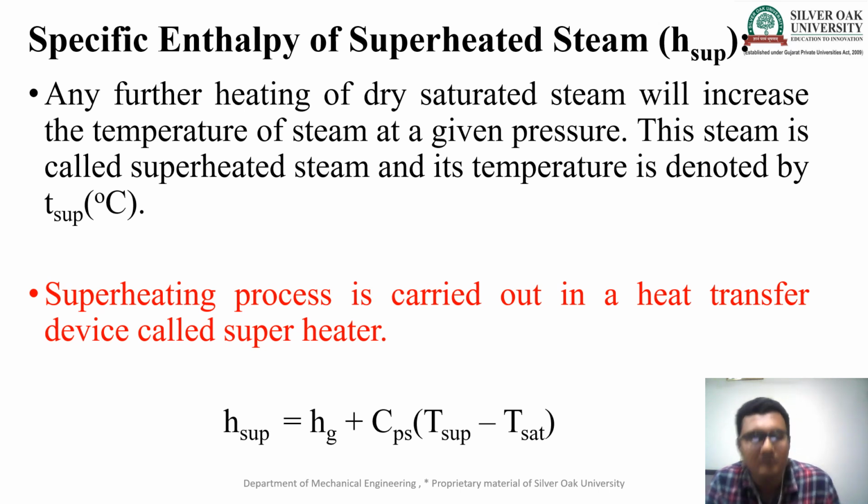Now we write the mathematical formulation of superheated steam. H superheated is equal to Hg plus Cps times T superheated minus T saturated. Hg is the specific enthalpy of dry and saturated steam, and if we add the degree of superheat to it, we get the superheated steam. Cp times T superheated minus T saturated is the heat of superheat, or degree of superheat, that we already studied. So H superheated is equal to Hg plus Cps times T superheated minus T saturated.